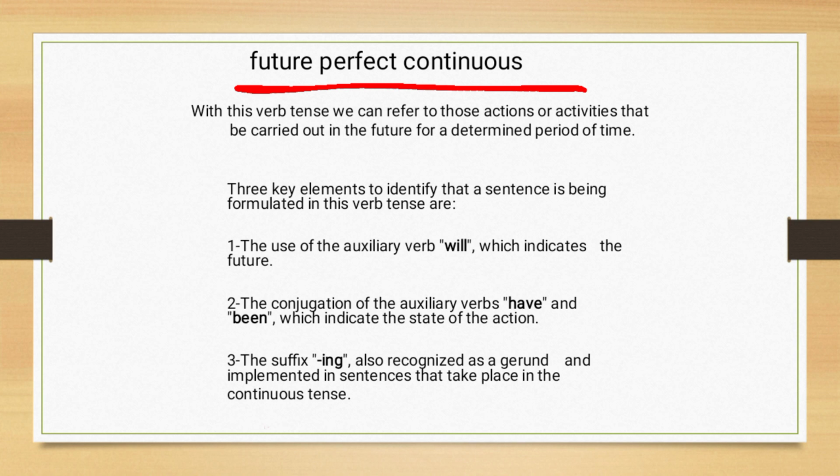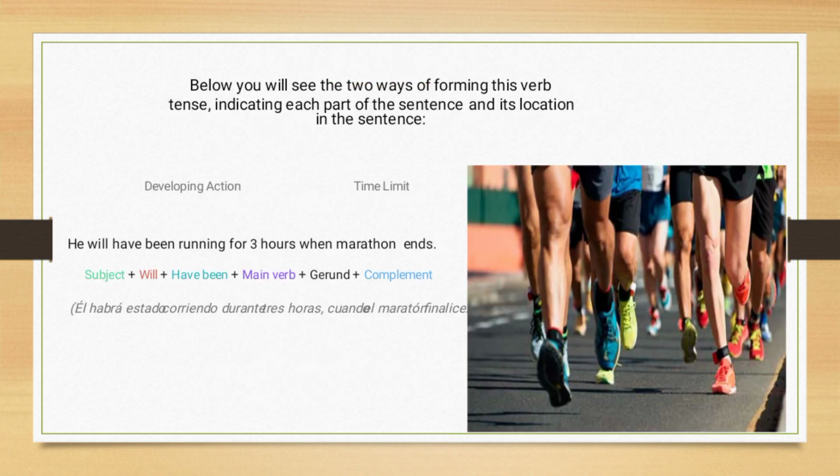The use of the auxiliary verb will, which indicates the future. 2. The conjugation of the auxiliary verbs have and been, which indicate the state of the action. 3. The suffix ing, also recognized as the gerund, implemented in sentences that take place in the continuous tenses.